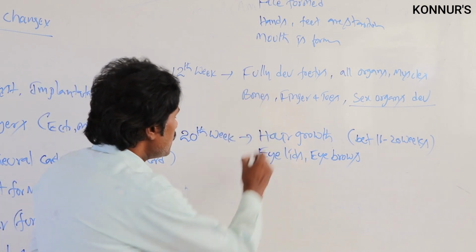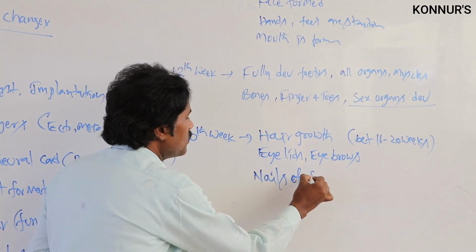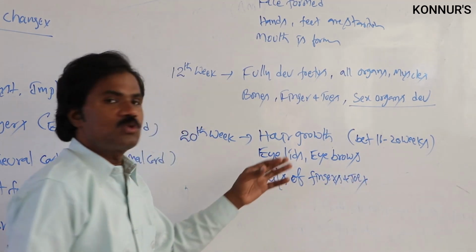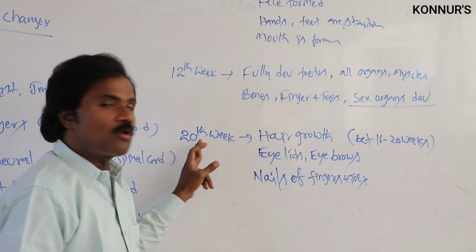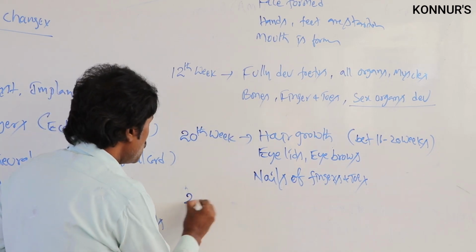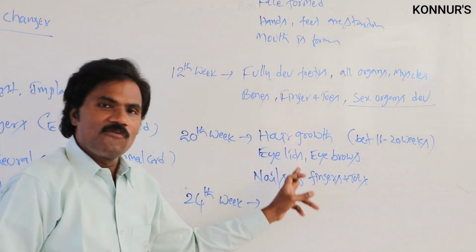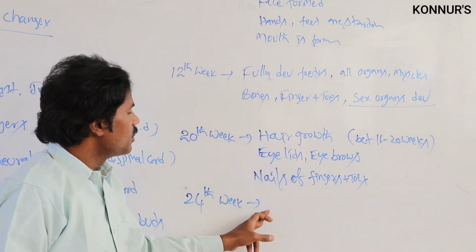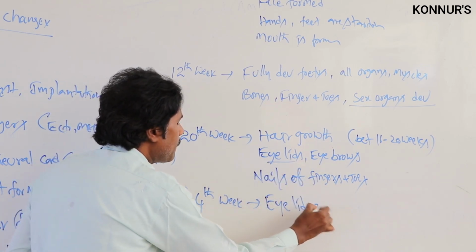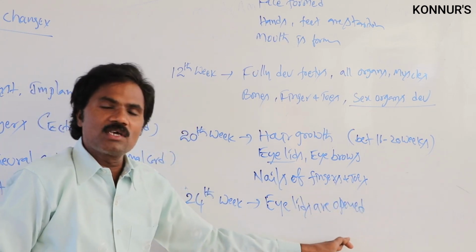Then the nails of the fingers and toes are also observable in the 20th week, that is in the 5th month of the baby. Then the 24th week. In the 24th week, it can be observed that the eyelids are open. In this particular stage, eyelids are open.